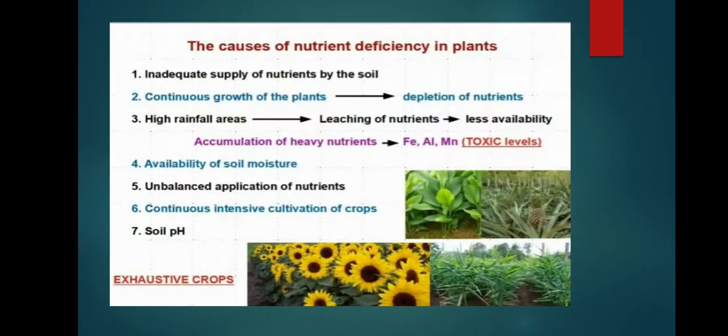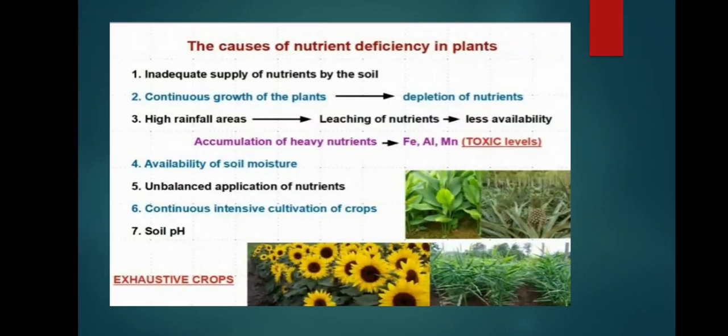Availability of soil moisture. Unbalanced application of nutrients: you must give balanced nutrients, otherwise the plant cannot take up those nutrients. Next, continuous intensive cultivation of crops. Soil pH plays a very important role in availability of nutrients to the plants.